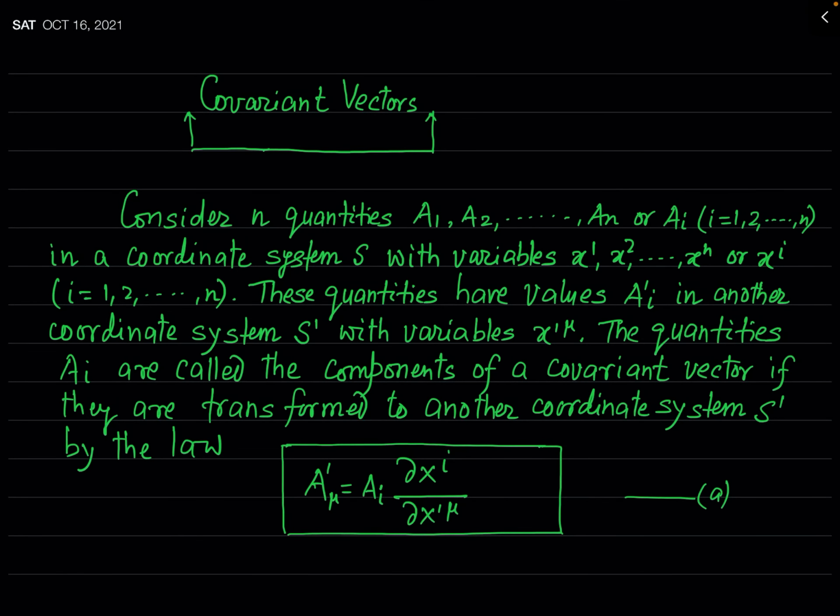In the previous lecture, we have seen the contravariant vectors. Now, today we are going to discuss the concept of covariant vectors. As you know, vectors are quantities which are also called tensors of rank 1.